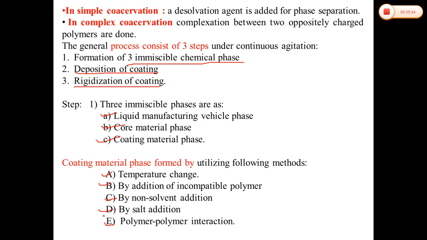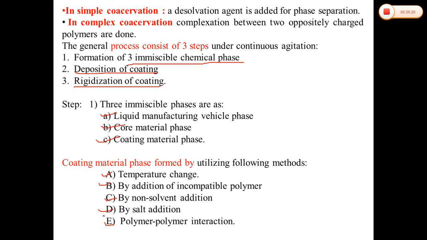Some oil soluble vitamins are microencapsulated, which is induced by the addition of sodium sulfate to the gelatin solution. So this is one more method that we can adopt for the coating material phase that we can form by salt addition. Then polymer-polymer interactions are there. The interactions of oppositely charged polyelectrolytes can result in the formation of a complex, which will reduce the solubility, by which the phase separation will occur. So these are the different methods.